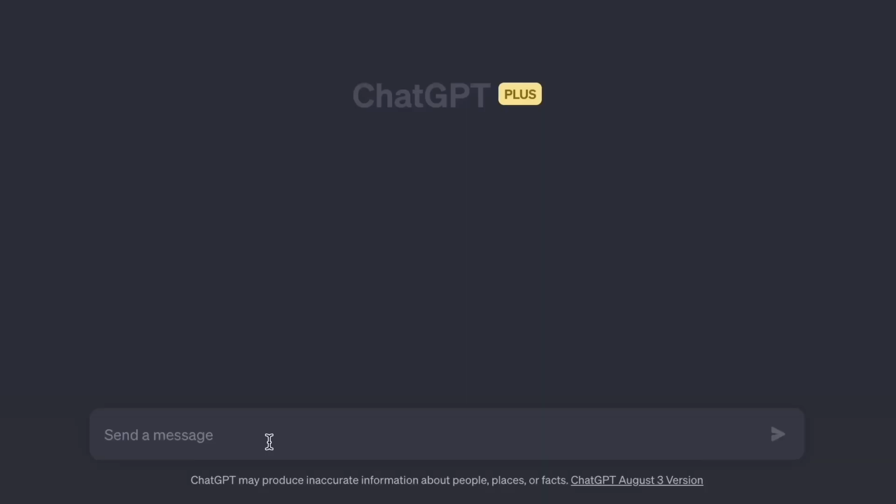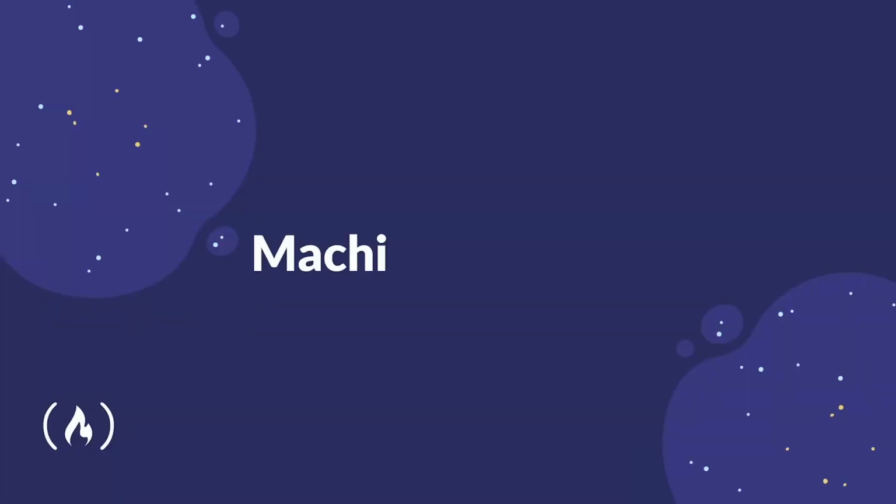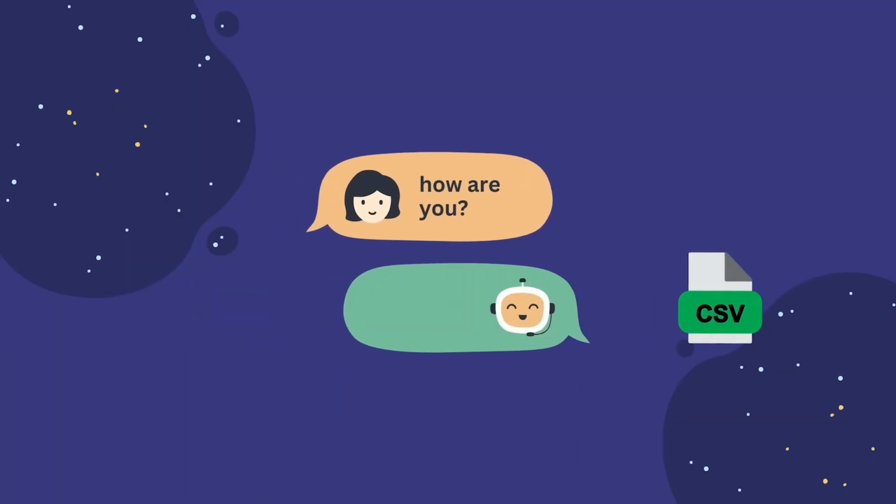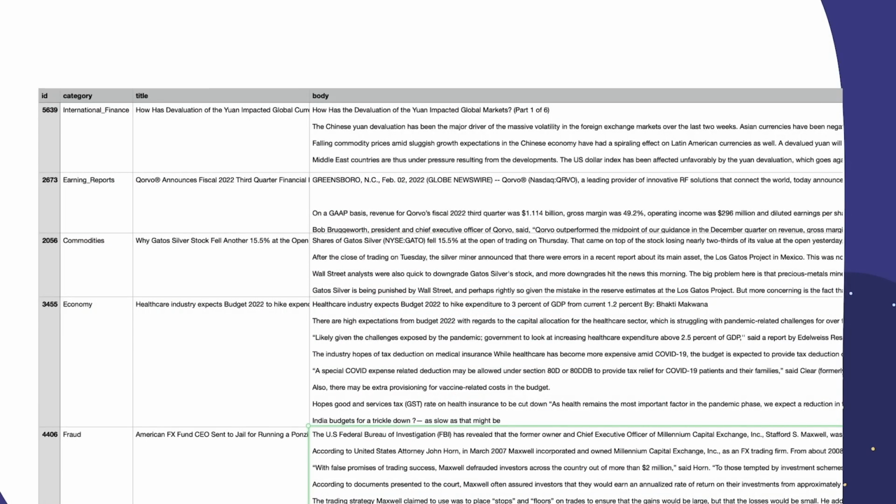Often, and this is certainly the case with tools such as ChatGPT, for example, when we say AI, we are simply referring to a term called machine learning. Machine learning works by using large amounts of training data that is then analyzed for correlations and patterns. These patterns are then used to predict outcomes based on the training data provided. So for example, here we are feeding data saying that if a paragraph looks like this, with this type of title, then it should be categorized as international finance. The second paragraph should be put in the category of earning reports, and so on. With some code, we should be able to train our AI model to correctly guess what future paragraphs are about.